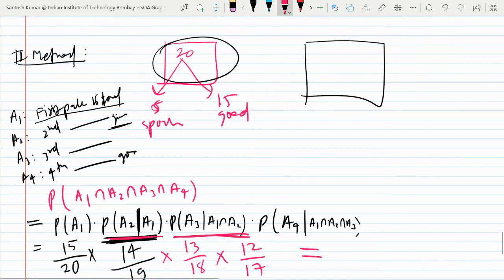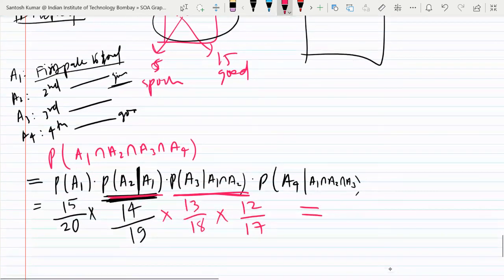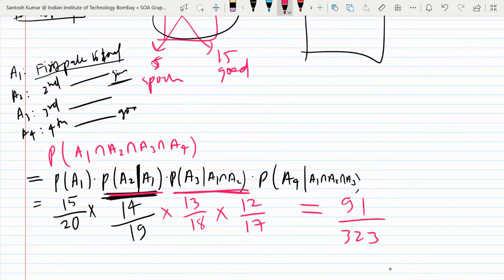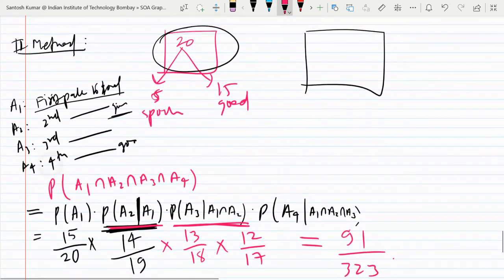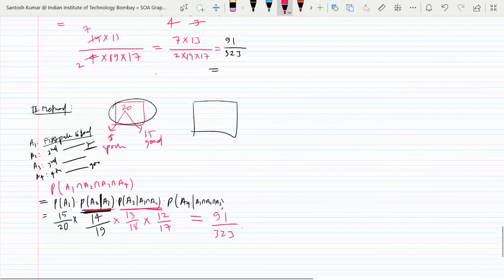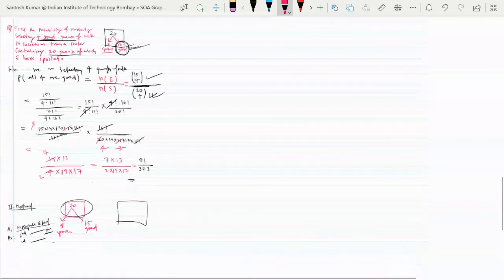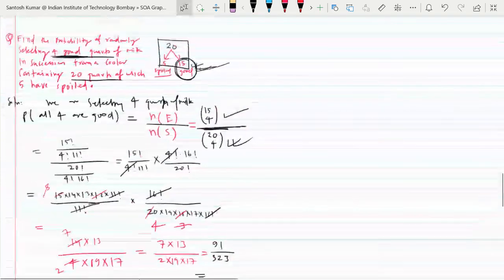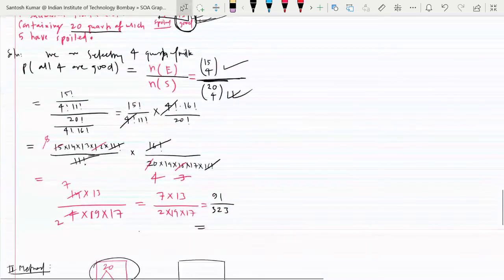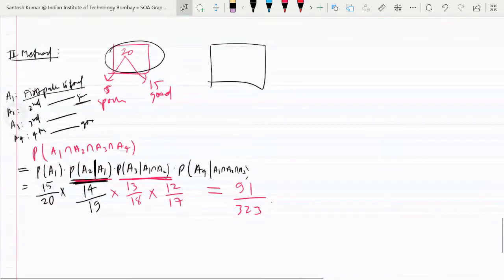You just check it and we'll get the same answer, 91 upon 323. You check it. So both ways will work. It depends on you. In one, I used the direct permutation and combination concept, and in the other we used the multiplication rule.